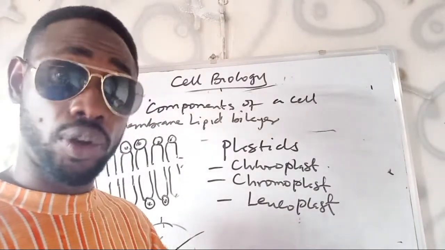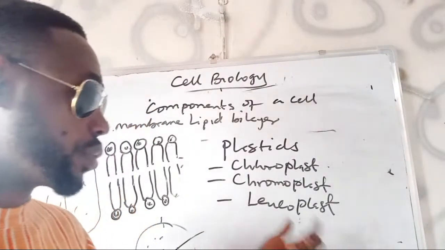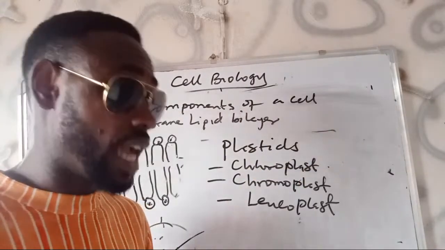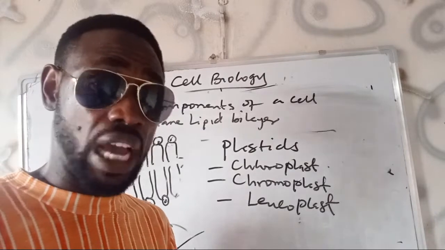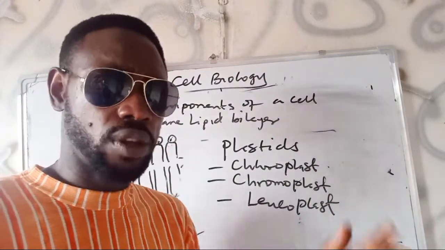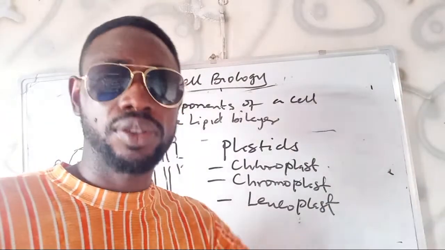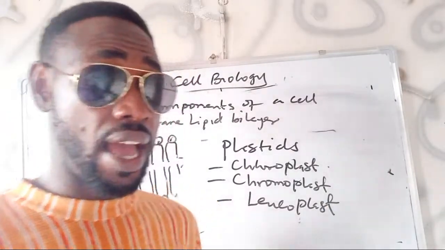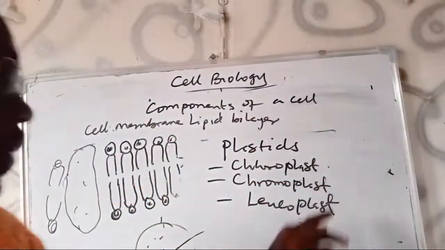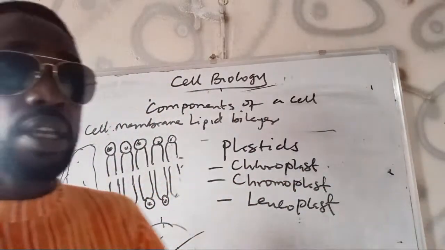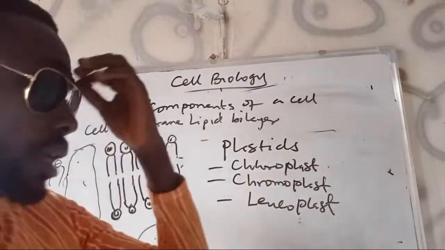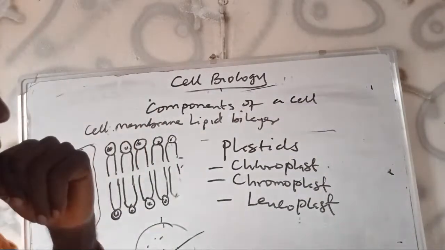That's why they are colorless. But if some roots are exposed to sunlight for a very long time, they become greenish. Even yam, when you cultivate the yam tuber, when a part of it is exposed to sunlight, I discovered that after a while it turns greenish, which means I am of the opinion that plastids might change, meaning chloroplast can become leucoplast, and leucoplast can become, I wouldn't know, but that's just my hypothesis. Okay, then we are good to go.